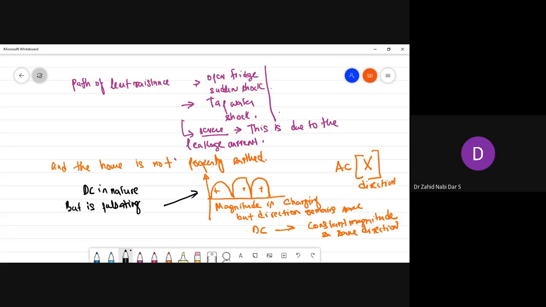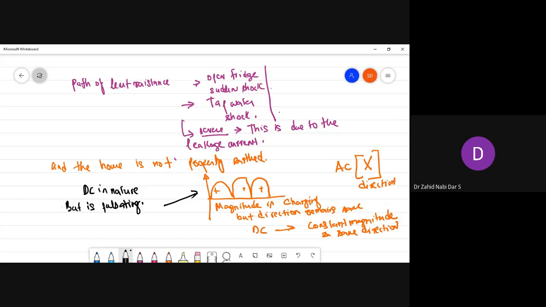Suppose in a printing press we need a uniform torque getting applied. Uniform torque will get applied with a DC supply only, with a DC machine. But here we are not getting this. So this type of signal is called a pulsating DC.